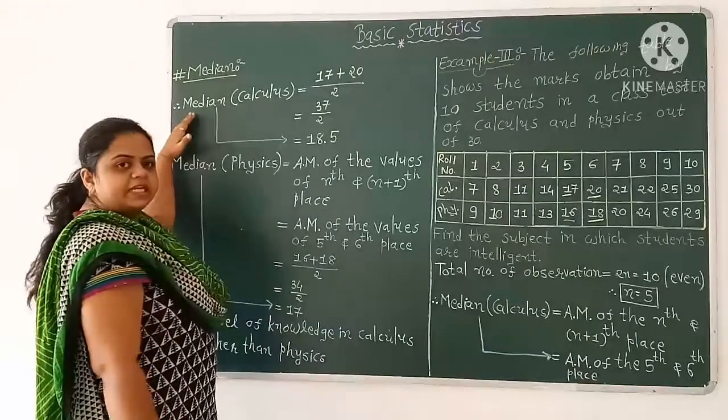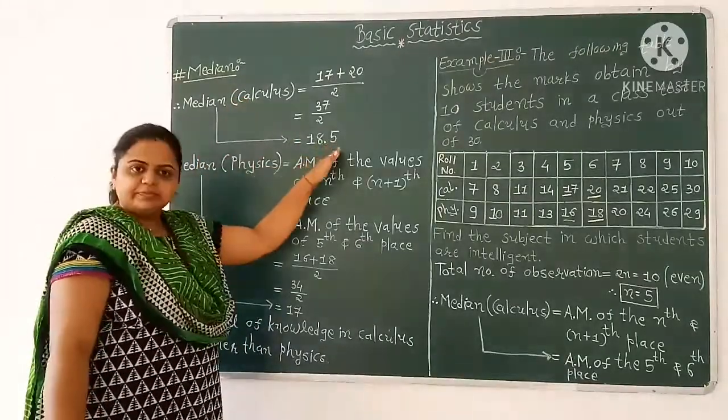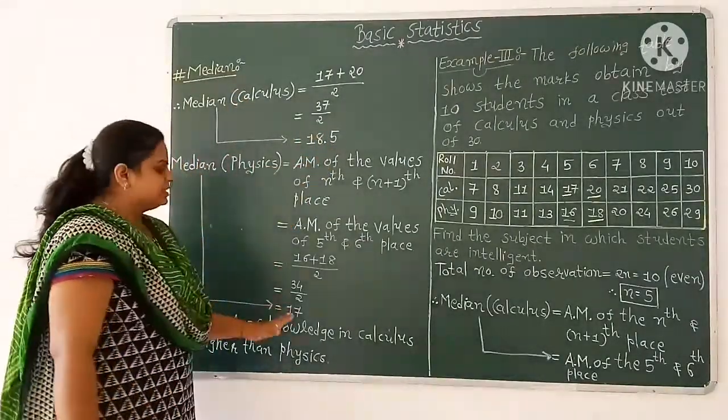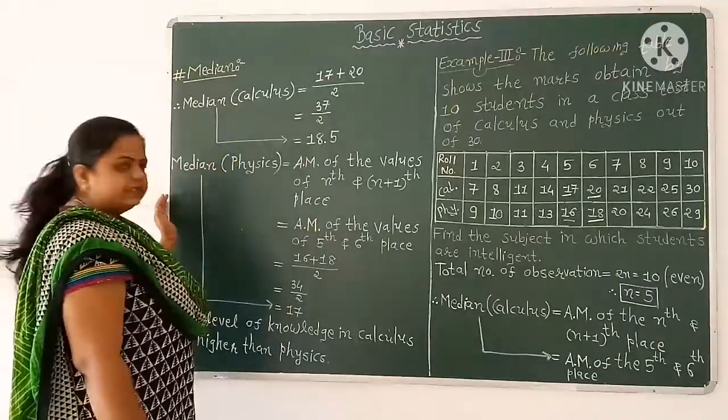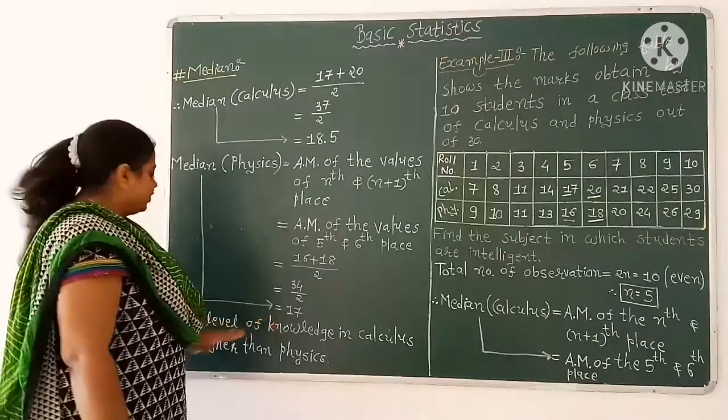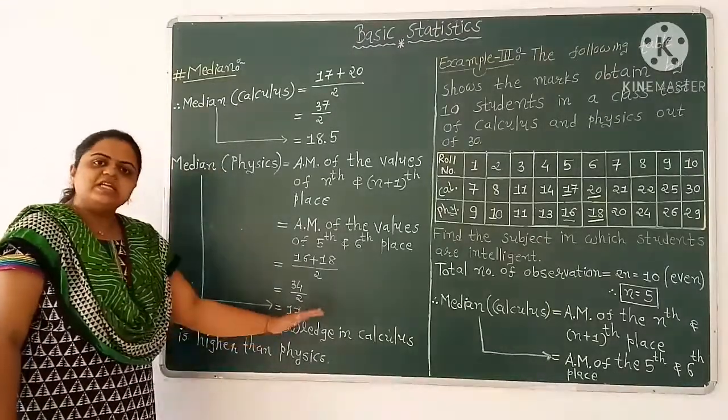Therefore we have median of calculus equal to 18.5 and median of physics equal to 17. So median of calculus is greater than median of physics. So the level of knowledge in calculus